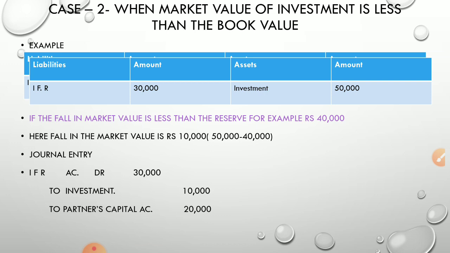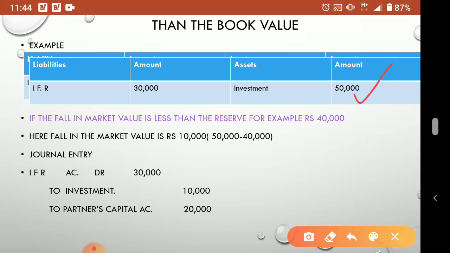So here the market value is less than the book value, meaning the investment is 50,000 but the market value is going down. So how much is it going down? That time we have to see our reserve also. That is why in this case we have to study under different headings. So see here, if the fall in market value is less than the reserve, for example rupees 40,000, the market value is now 40,000.